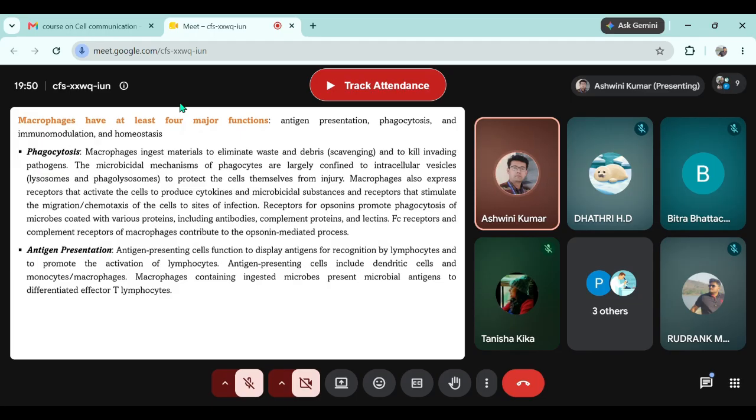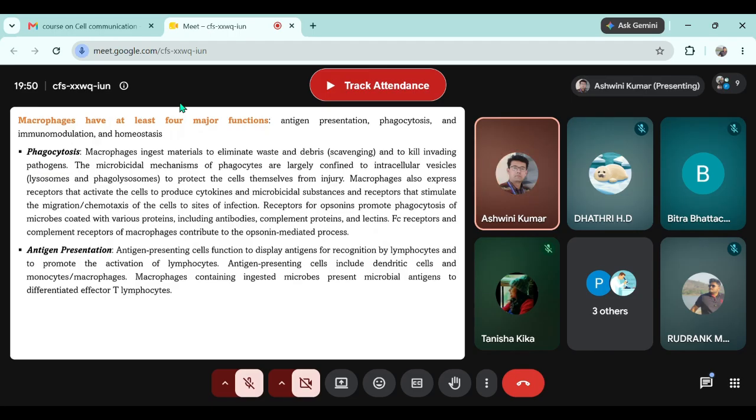You might recall that antibodies bind to the antigens, and the site of binding is exactly between the paratope of the antibody and the epitope of the antigen, right? Okay, so this attachment of antibody over the particular pathogen is called opsonization, and these antibodies are called